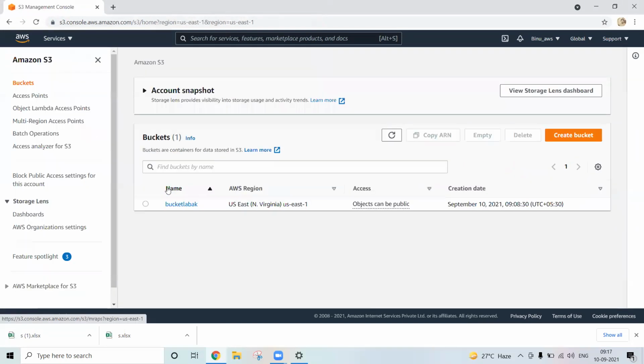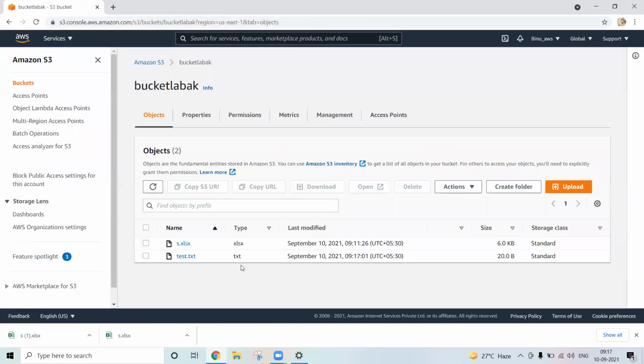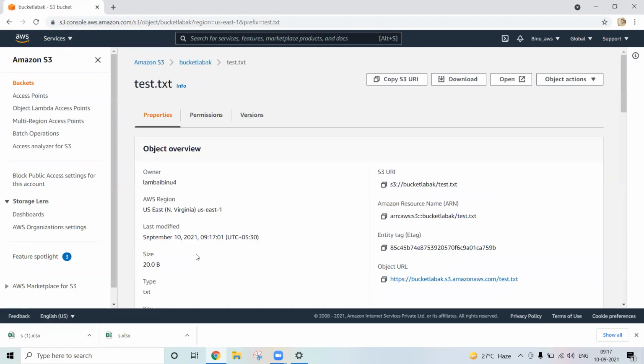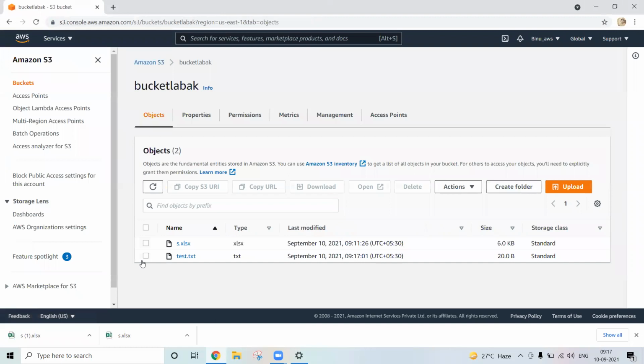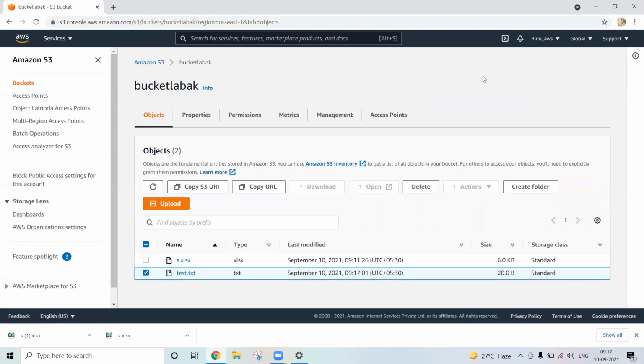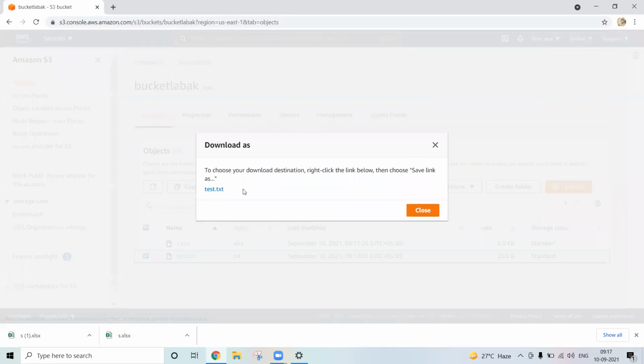Now go to Amazon S3, go to this bucket. There are two files there. Now try to access this file. Click on it. How can we access it? You can simply download the file as well. Go to the action, work with download as. Simply click on here. See, the same file. Choose your download destination.